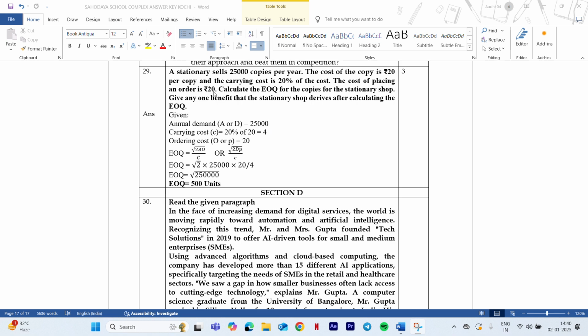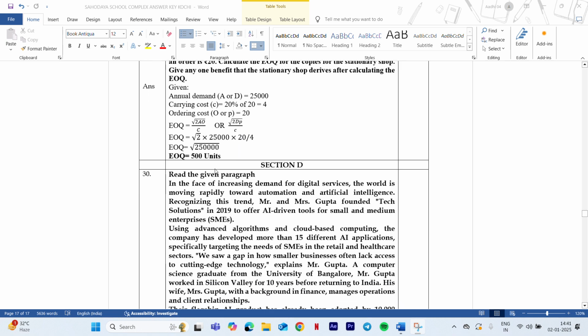Now every other item is given here, isn't it? So the cost of placing order is rupees 20. So every item is given to you. You need to only substitute into the formula, that is root of 2DP by C. According to the CBSE textbook, root of 2DP by C is being recommended. 2AO by C is the other formula that you use when you go to higher studies and all. So please use root of 2DP by C. When you substitute into the formula, you get 500 units.